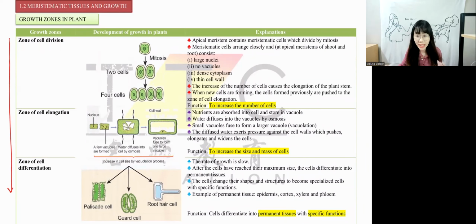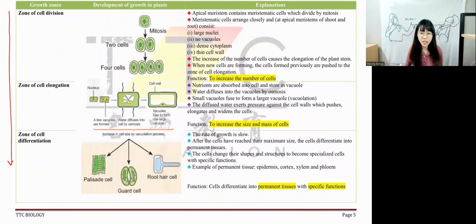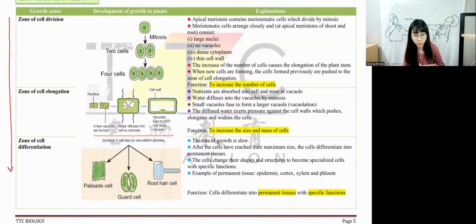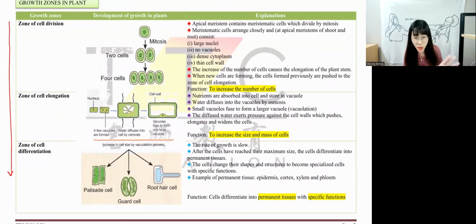What does zone of cell division mean? Division means 1 into 2, 2 into 4. They want to increase the number of cells. Elongation means what? Elongation means that they want to increase the size and mass of the cell. Means they want to become bigger. Now what does cell differentiation mean? Differentiation means that they will form into a permanent tissue with specific function. So this is actually the importance of these three zones.